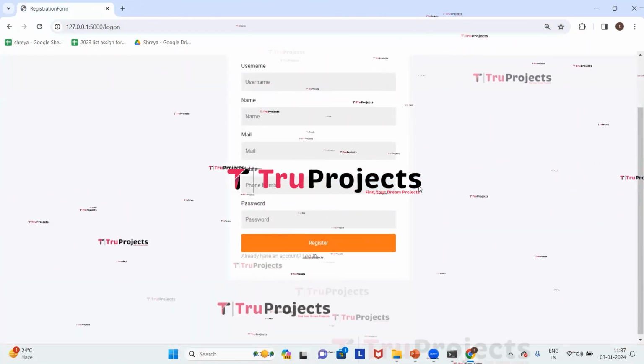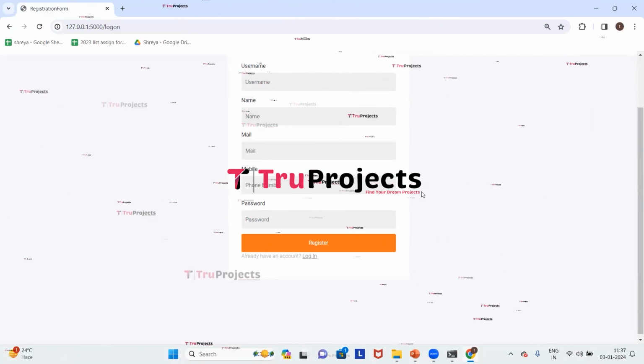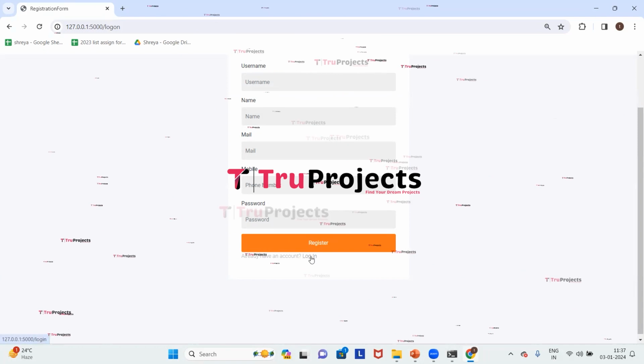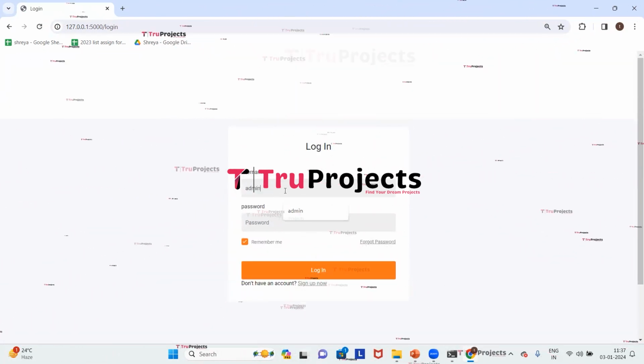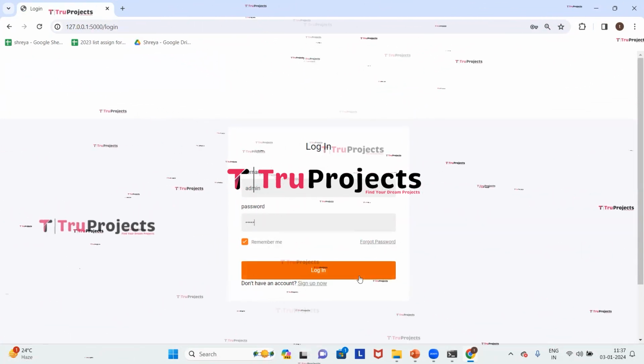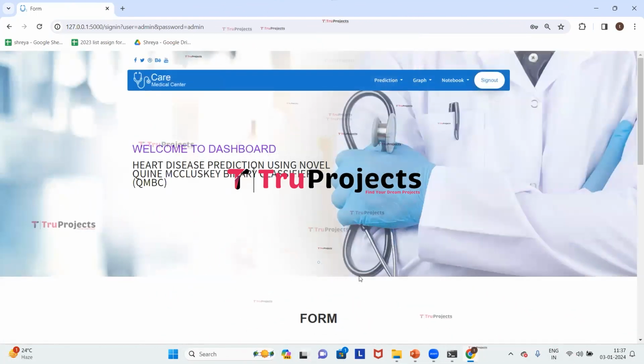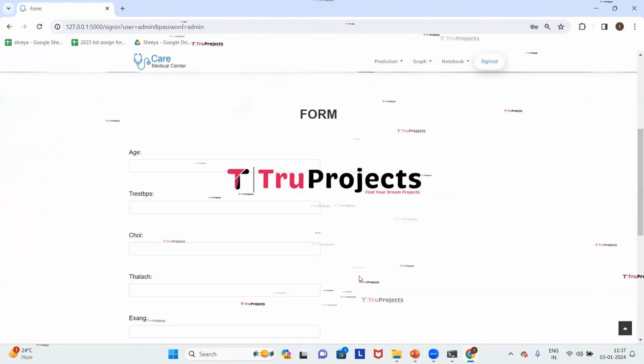Here we need to enter all the sign up details if we are signing up newly. I have already signed up and have an account, so we'll directly log in. For that, here we need to click on login. And here we need to provide our credentials, which are the username and the password. So I'm giving my username and the password to login. And now click on login. We have logged in successfully and we are redirected to the prediction page.